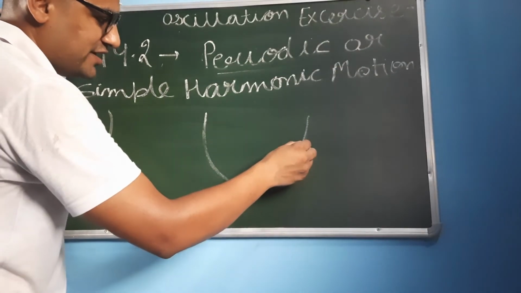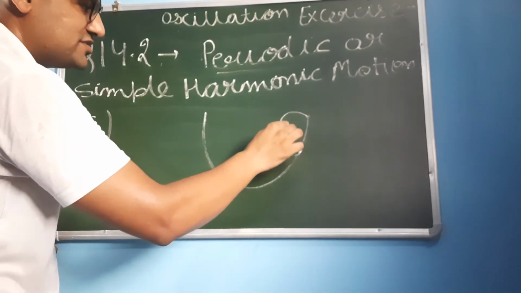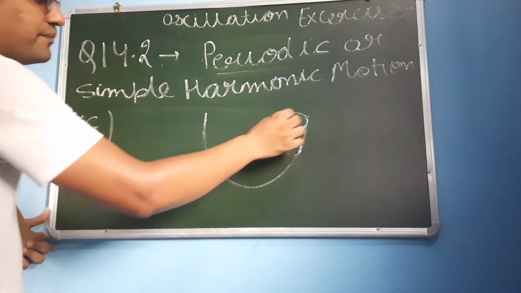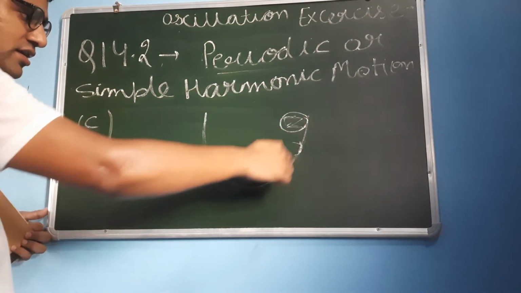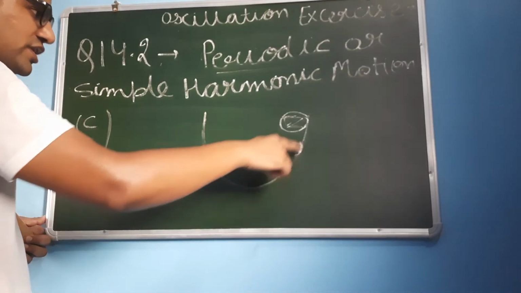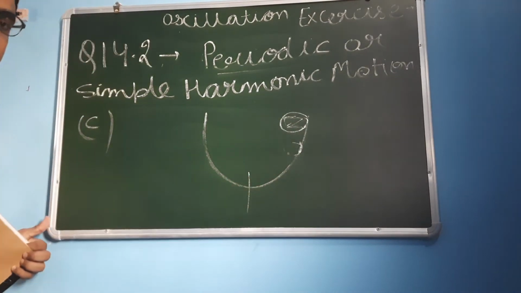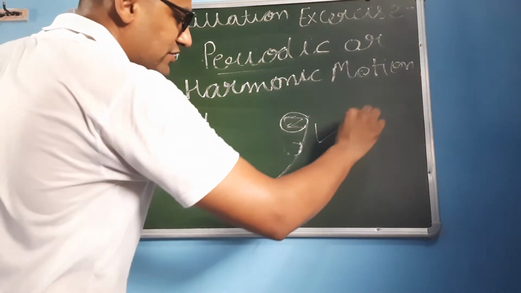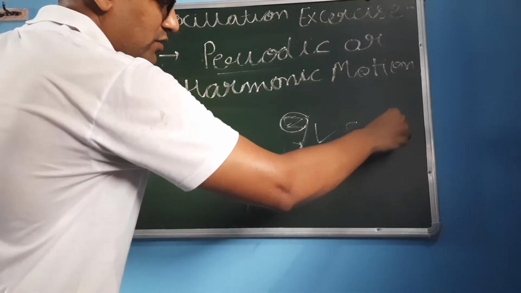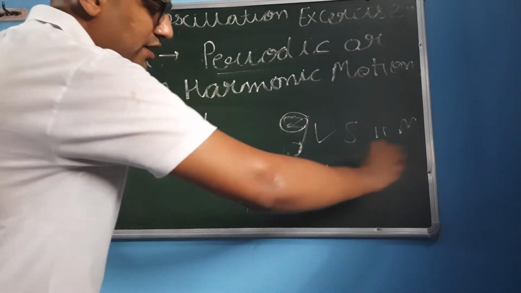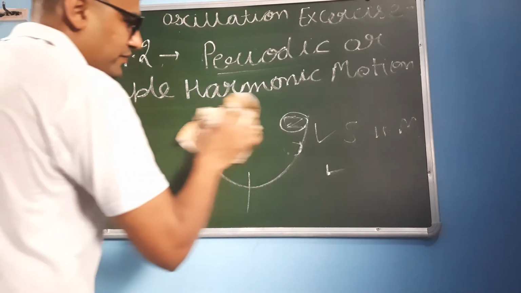If we displace it a bit, or release it from an upper position, the ball will start rolling here, here, here in this manner, and it moves to and fro along the mean position. So it will show simple harmonic motion. And if it is simple harmonic, it will be periodic motion. Now let's move to the fourth part.